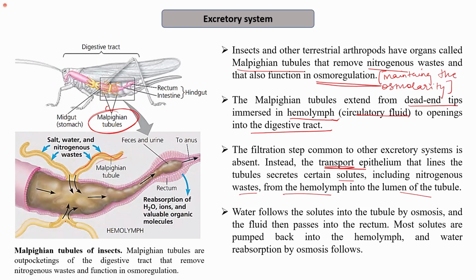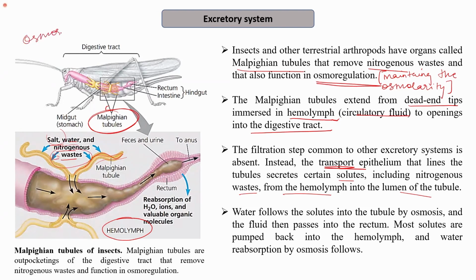So you can see that this is the hemolymph, which is the surrounding fluid that contains all the nitrogenous waste, etc. So from here, the salt, water, and nitrogenous waste are being absorbed by these epithelium. They are being absorbed into the Malpighian tubules.